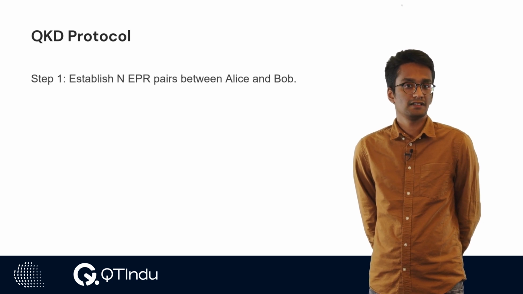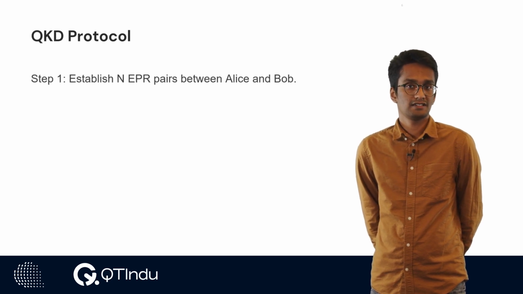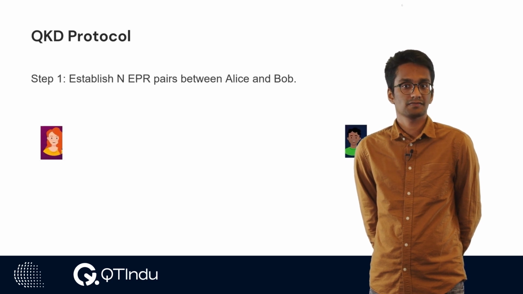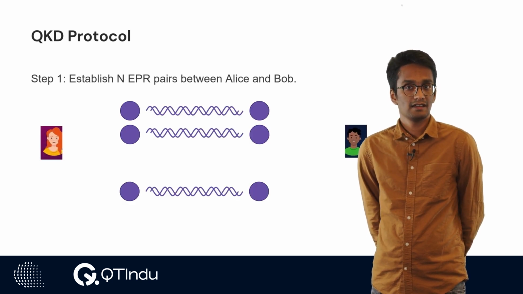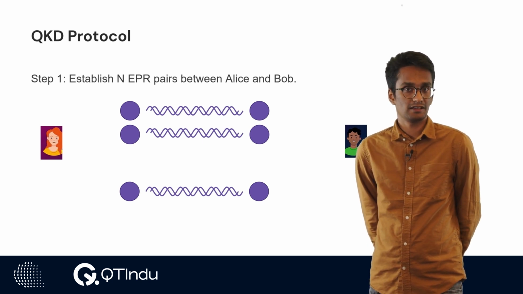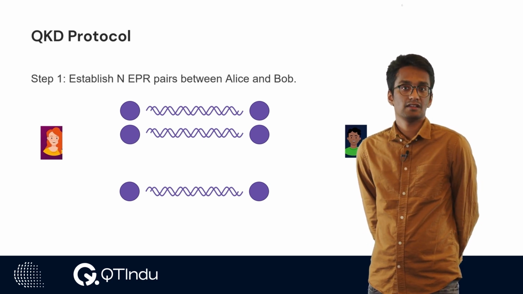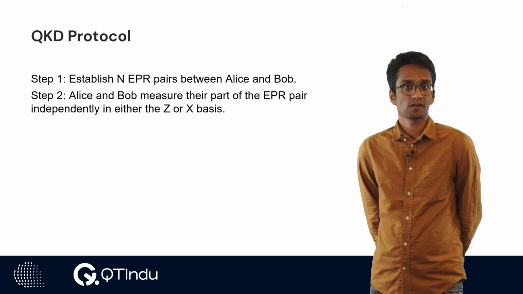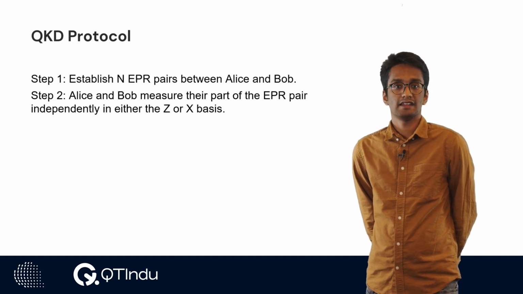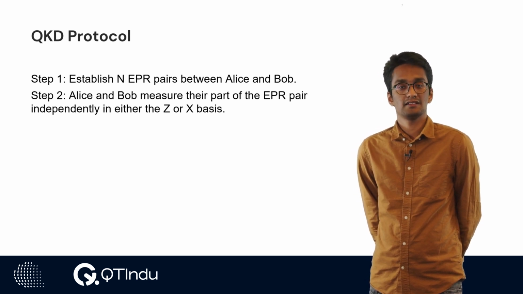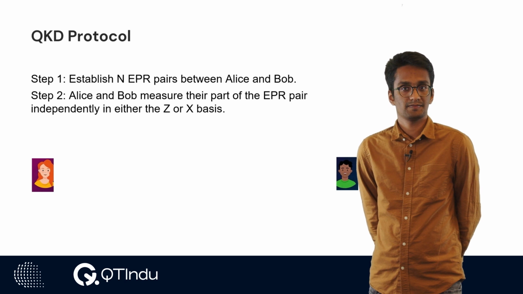The first step in the QKD protocol is to establish n EPR pairs between Alice and Bob. This n is computed by Alice and Bob beforehand, so both of them know how many entangled qubits they should generate. The second step is that Alice and Bob measure their part of the EPR pair independently in either the z or the x basis.